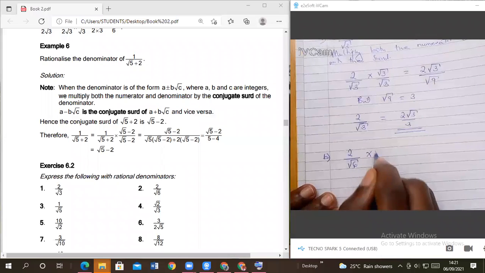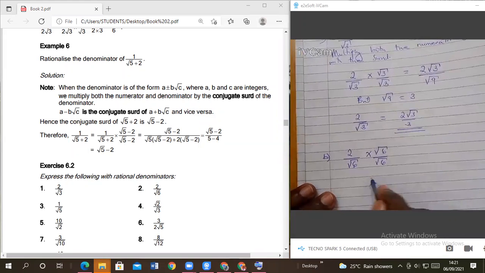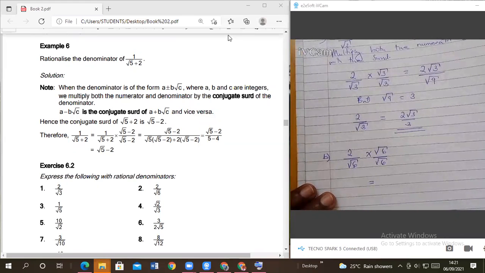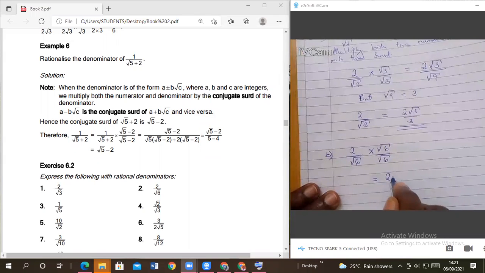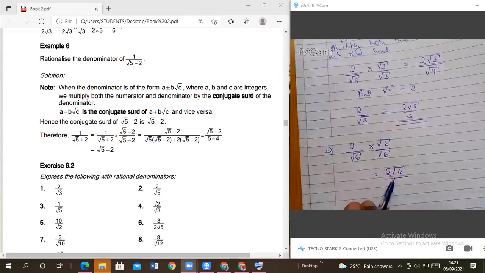So you just multiply by root of 6 over root of 6, which will give us 2 root of 6 over, for the denominator, root of 36.